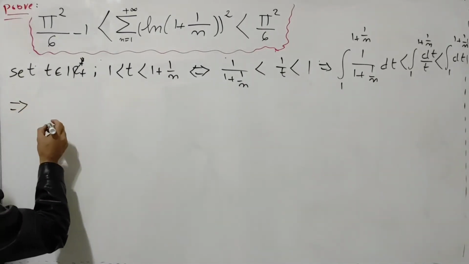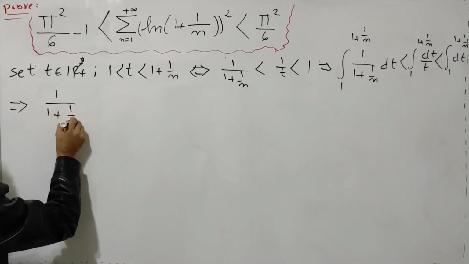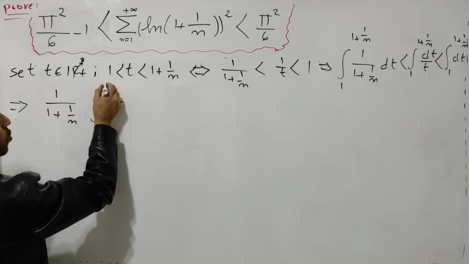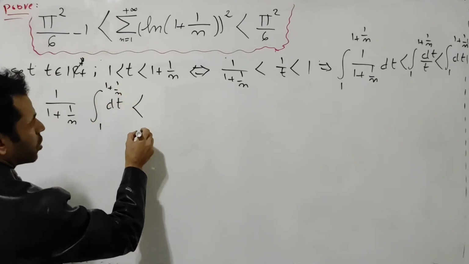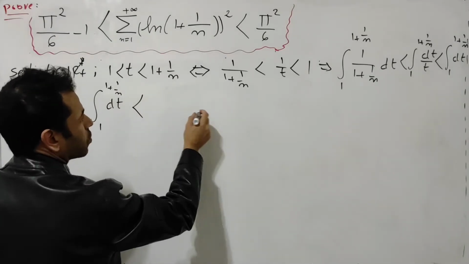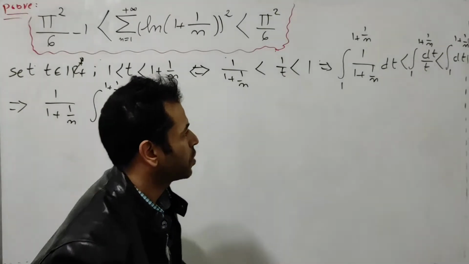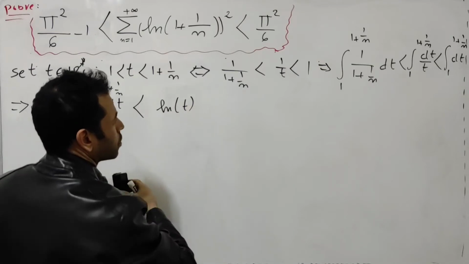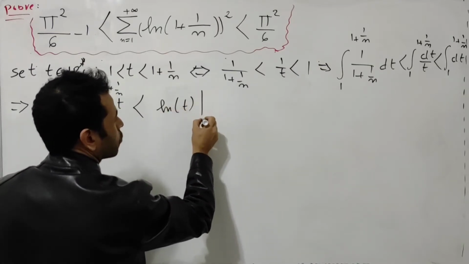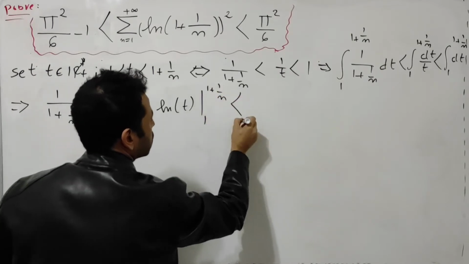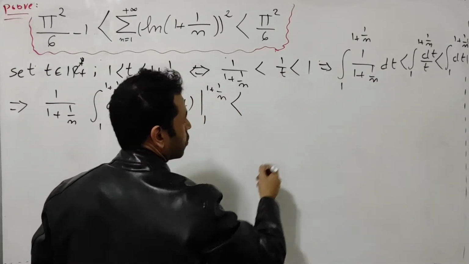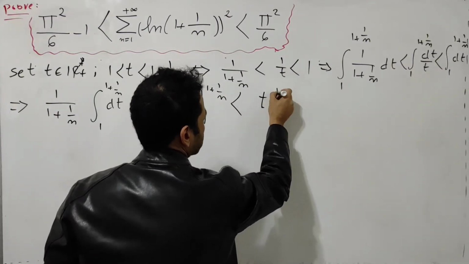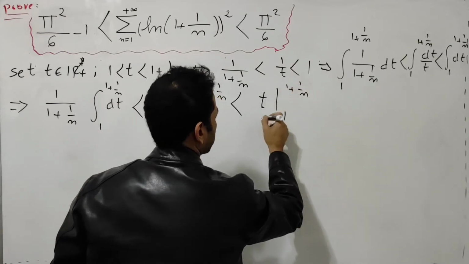So this implies 1 over 1 plus 1 over n, times the integral of dt with bounds from 1 to 1 plus 1 over n, is strictly less than the integral of dt over t. It becomes natural log of t, with the bound from 1 to 1 plus 1 over n, which is strictly less than the integral of the right hand side of this inequality, which is t, with the bound from 1 to 1 plus 1 over n, okay?